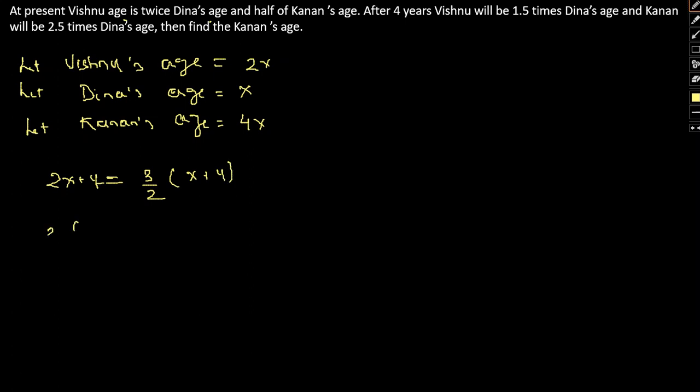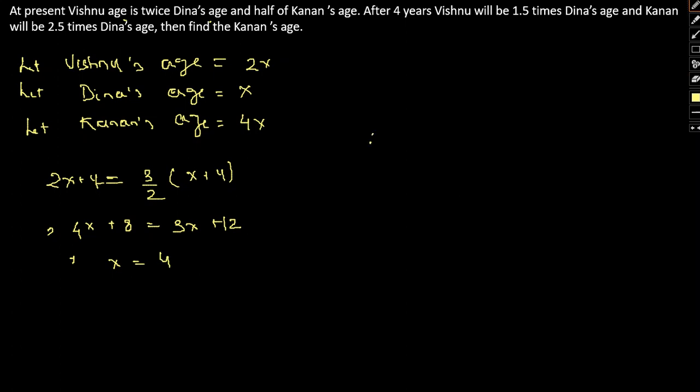Okay, this will give us 6x plus 8 equal to 3x plus 12. Sorry guys, I made a mistake here. It should be 4x. So therefore this will be x equal to 4.